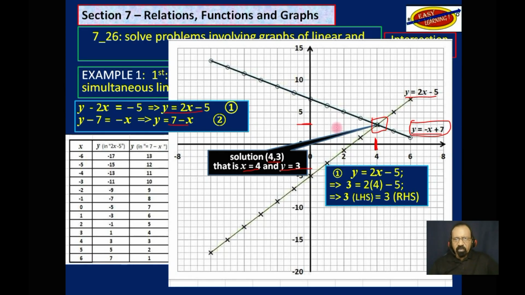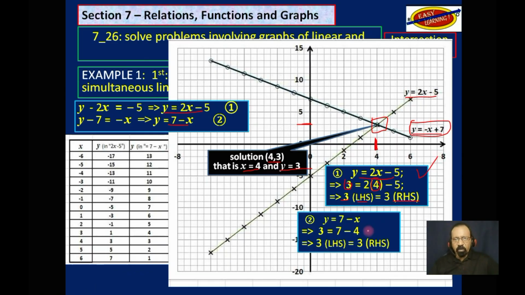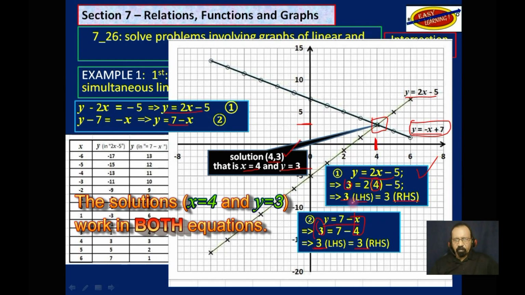Of course, we need to test them. In the first equation, y is equal to 2x minus 5. If y is 3 and x is 4, we get 3 on the left-hand side is equal to 3 on the right-hand side, which is true. So it works in that equation. Let's try the next equation. y is equal to 7 minus x. y is 3, x is 4, and so we get 3 on the left-hand side is equal to 3 on the right-hand side. And so we know our answer is correct.